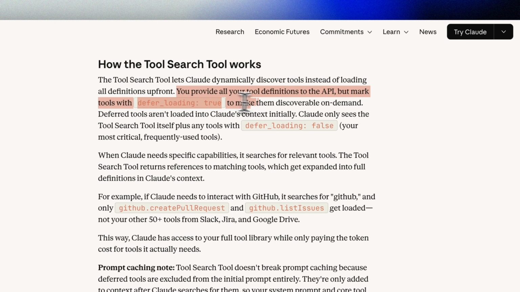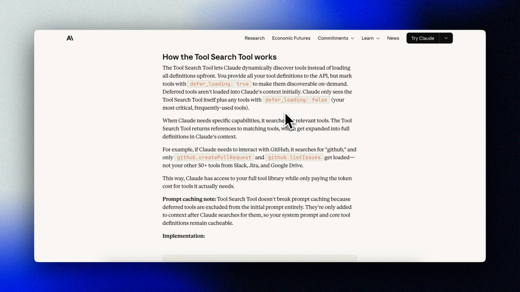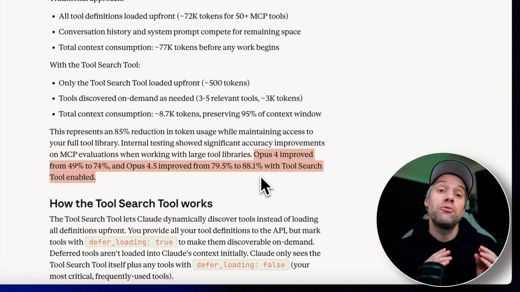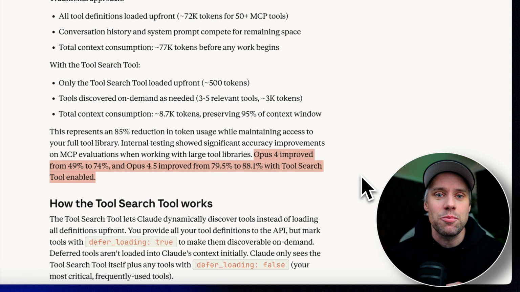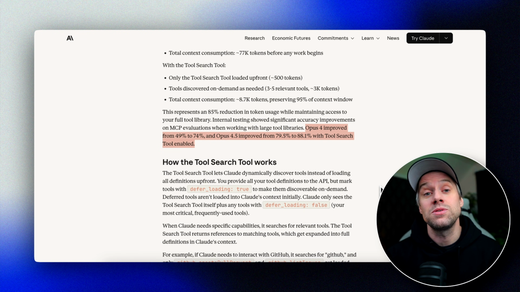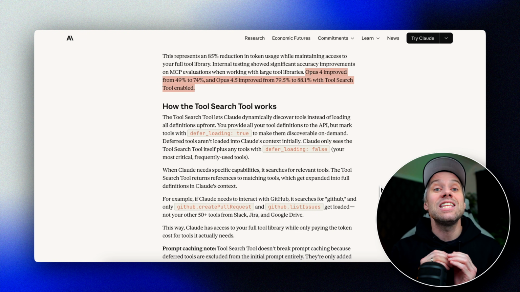For MCP servers, you can defer entire servers while keeping specific high-use tools loaded at all times. And here's the benchmark that matters. Opus 4 improved from 49% to 74% accuracy on MCP evaluations. And Opus 4.5 went from 79.5% to 88.1%. That's a significant jump from just smarter tool loading. One more thing, this doesn't break prompt caching. Deferred tools are excluded from the initial prompt entirely, so your system prompt and core tools stay cacheable.